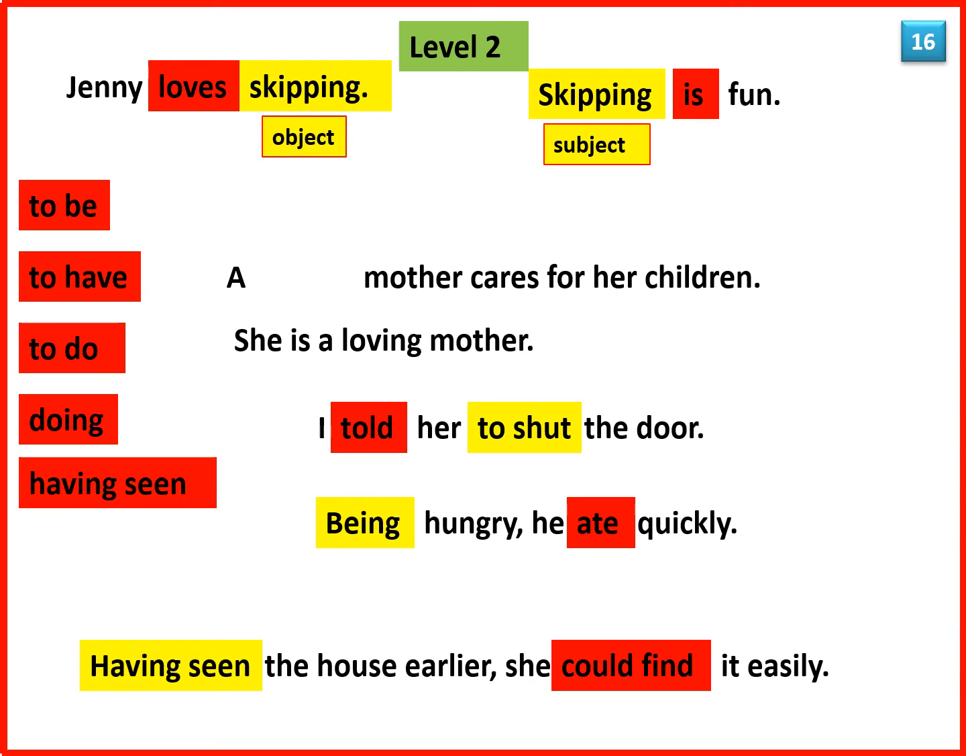A loving mother cares for her children. Who are we talking about? We are talking about a mother who loves. So loving is used as part of the subject. I told her to shut the door. I told her what? I told her to shut the door. So to shut is used as part of the object. Told is the verb.